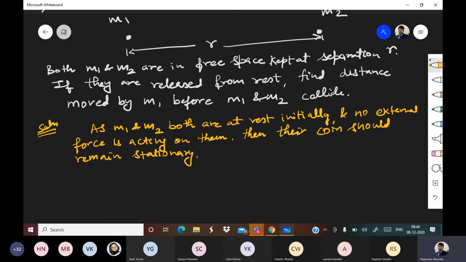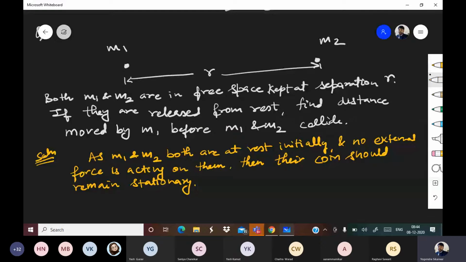Wherever the center of mass was initially, it will be somewhere along the line joining the two masses. Its distance from M1 will be M2r upon M1 plus M2.